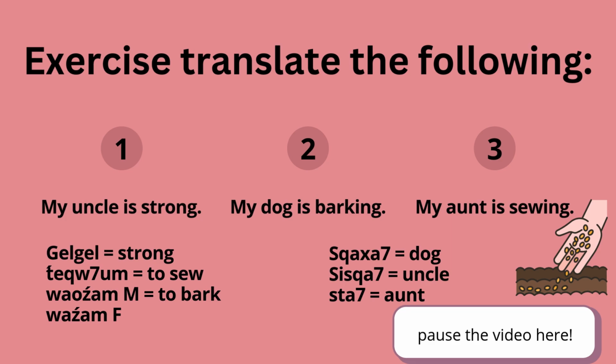So let's try another exercise. Translate the following sentences. We see 1, 2, and 3. My uncle is strong, my dog is barking, and my aunt is sewing. Below, you can see the translations for any words that you would need to write these sentences. And again, I recommend pausing the video so you don't feel rushed.